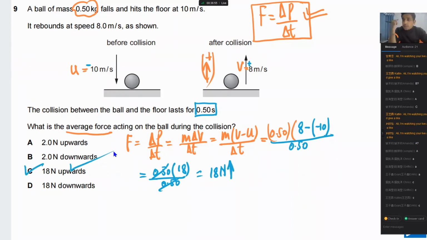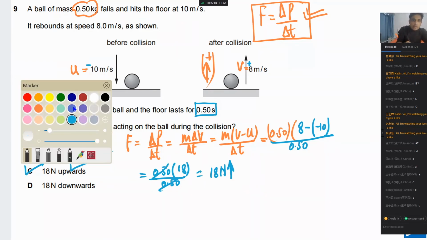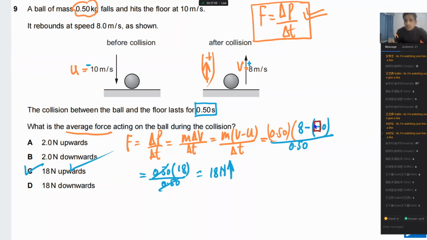Okay, look at this now please. Is this clear to you, or do you have any question? Direction, please. Most of you are confused with this sign. So the best way is to take one direction positive and then do the question. Okay, is it clear now? Let's move on to next.